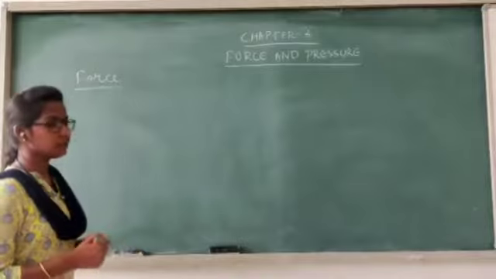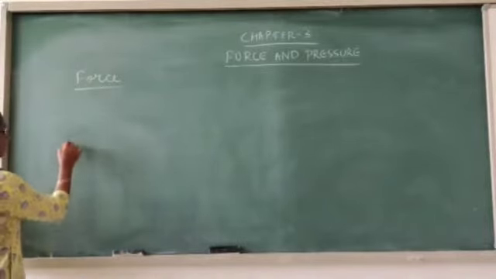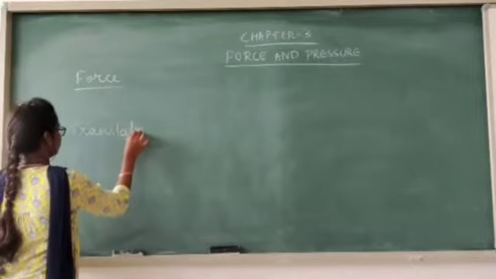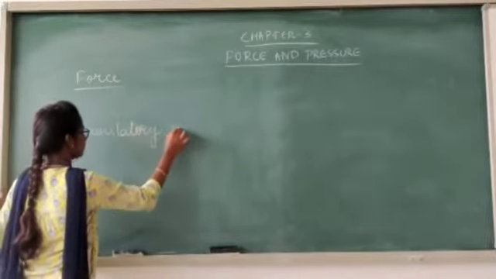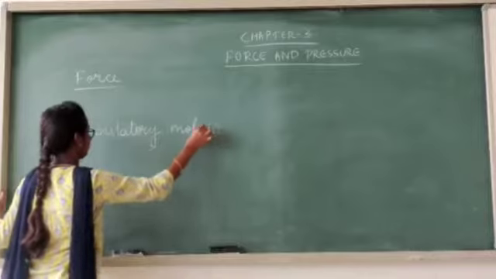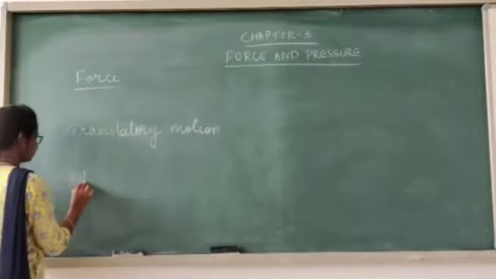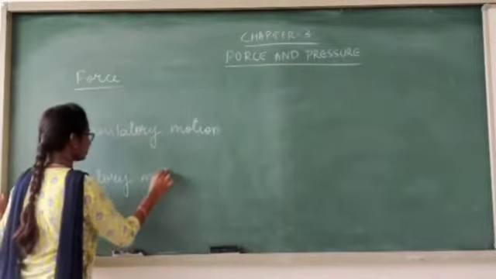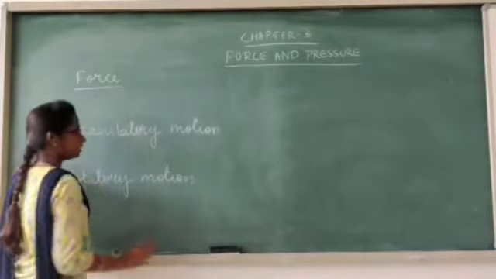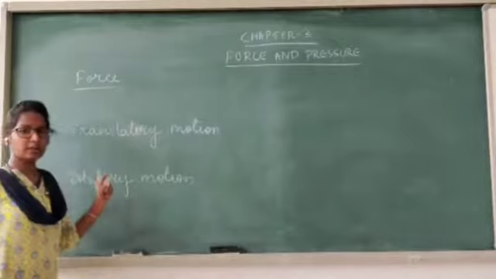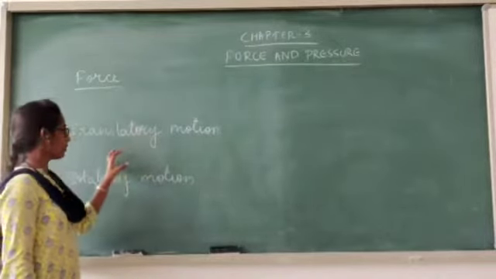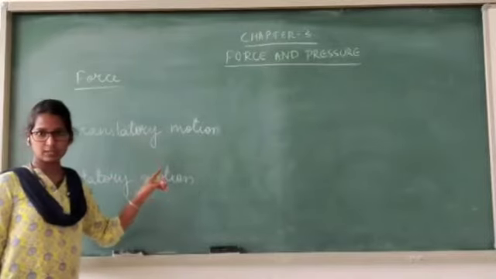And we learned the types of motion: translatory motion and rotatory motion. So translatory motion is a type of motion in which the whole body or all the parts of the body move through the same distance in a given time. Such type of motion we call translatory motion.